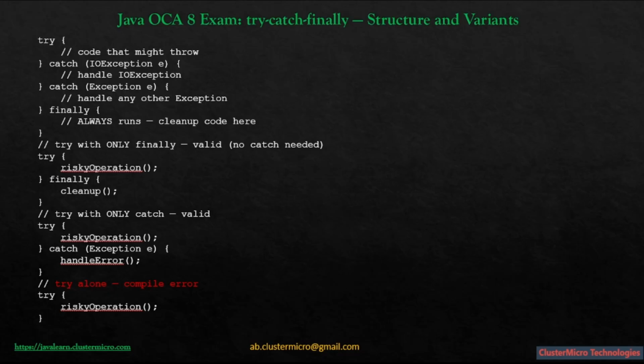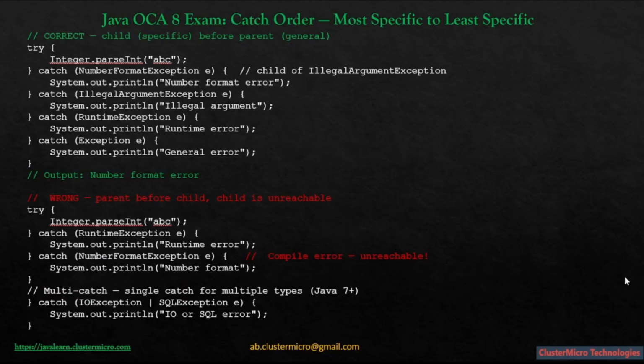So next one is catch order, most specific to least specific. Java processes catch blocks from top to bottom, and it executes the first matching one. Because of this, order is very important. If you put a parent exception like RuntimeException before a child exception like NumberFormatException, the child block will never run. That's because every NumberFormatException is also a RuntimeException, so it gets caught earlier. Java detects this situation as unreachable code and throws a compile time error.